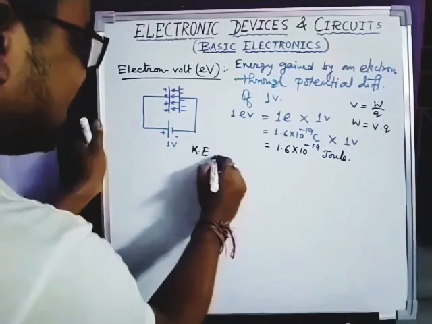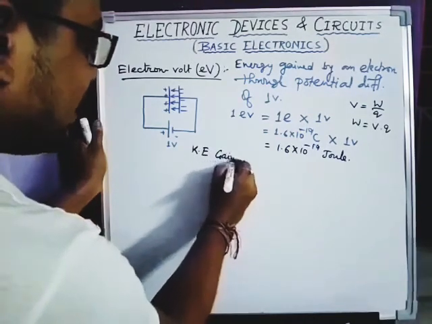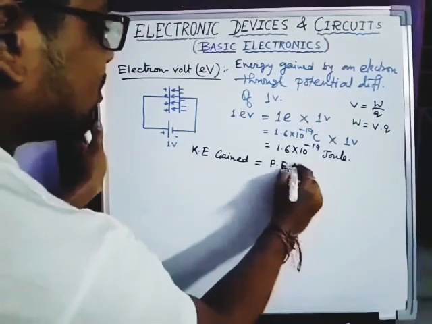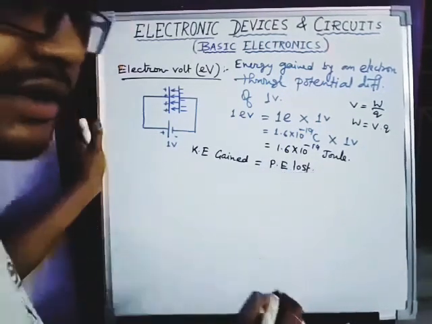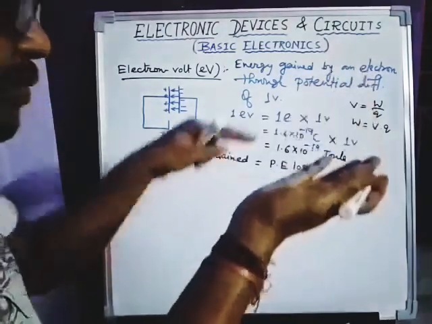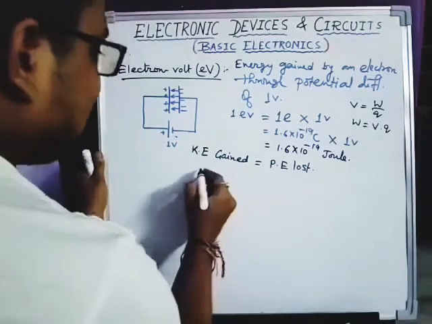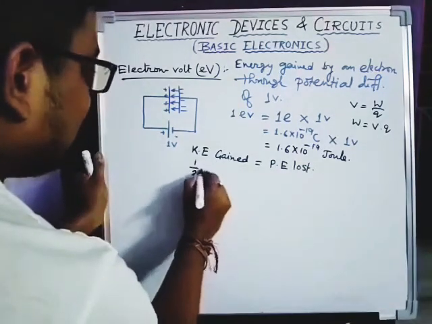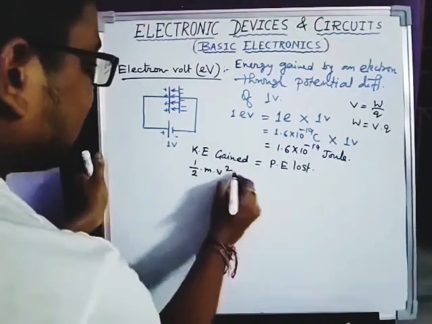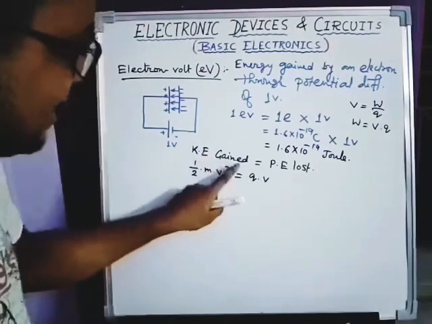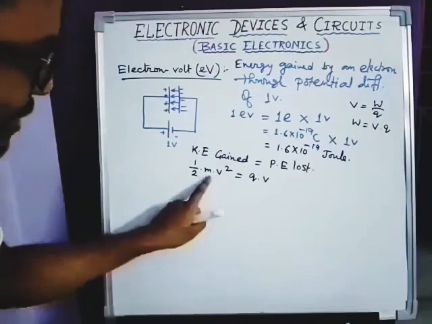Kinetic energy gained by an electron is exactly equal to the potential energy lost, because total energy is constant. So if kinetic energy increases, potential energy automatically decreases. If both are the same, then half m v squared equals q V. First of all, kinetic energy means half m v squared, where m